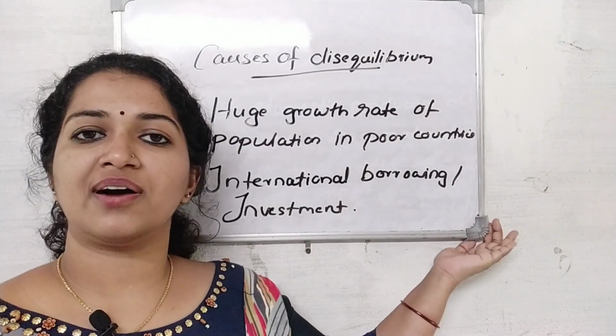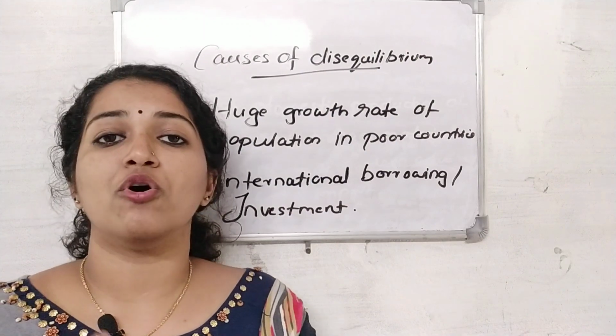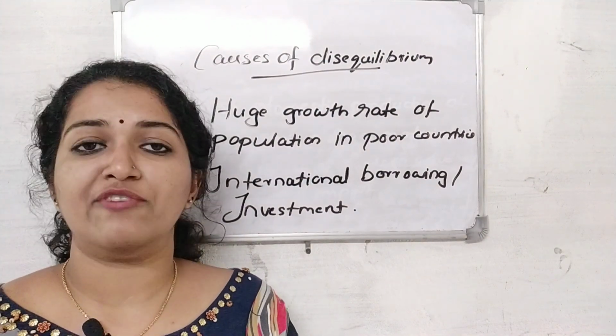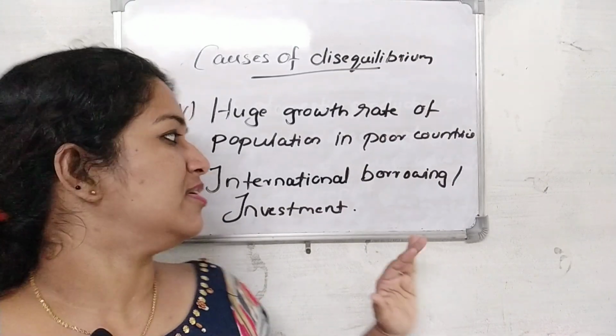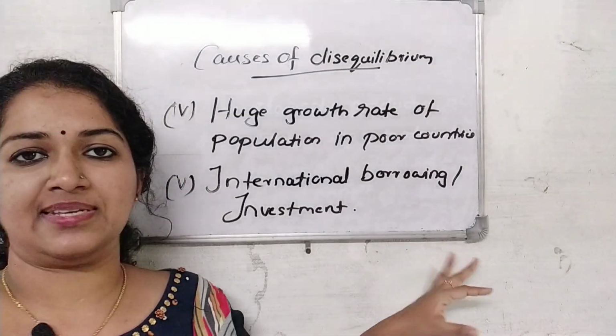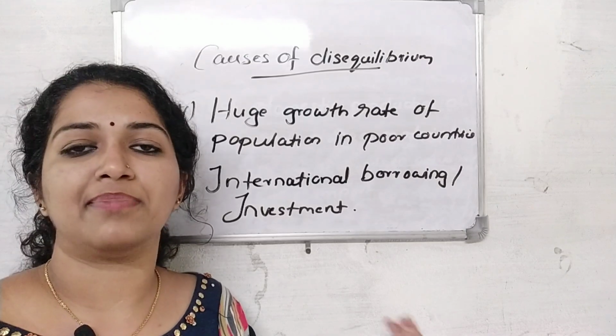A country may tend to have an adverse balance if it borrows heavily from another country, while the lending country will have a favorable balance. So international borrowing or investment is another reason behind this imbalance of payments.